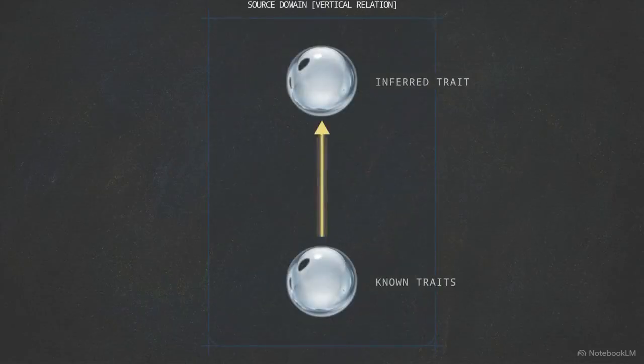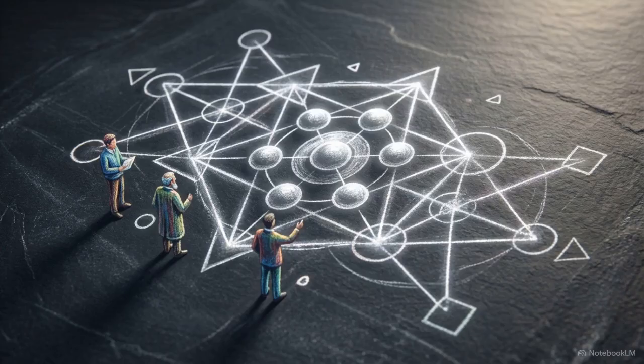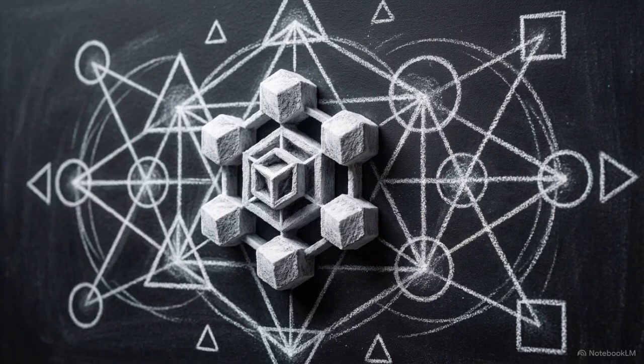Without a demonstrable causal grounding between the shared traits and the inferred trait, a material analogy is just a statistical coincidence. It is not a valid inference. But cognitive scientists approach the problem from the exact opposite direction. What if the physical, causal content of an analogy is entirely irrelevant to its logical validity?